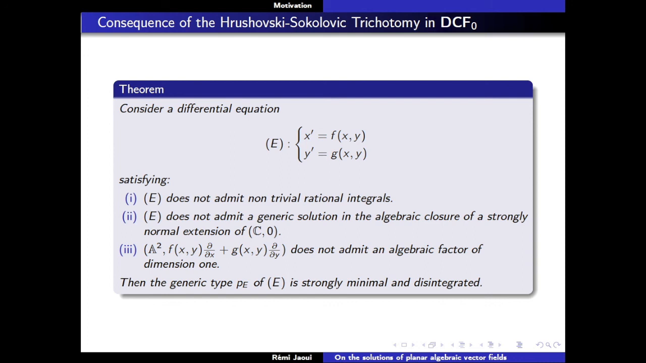So let me explain how it works. The first thing is that the first and the second property imply that my type PE is not internal to the constant. Because if you have something that is internal to the constant, either the constant field grows, so you have a new constant, in that case you are in case I, or you don't have a new constant, and in that case you have a solution in a strongly normal extension. But then 3i for rational factors implies that PE is semi-minimal.